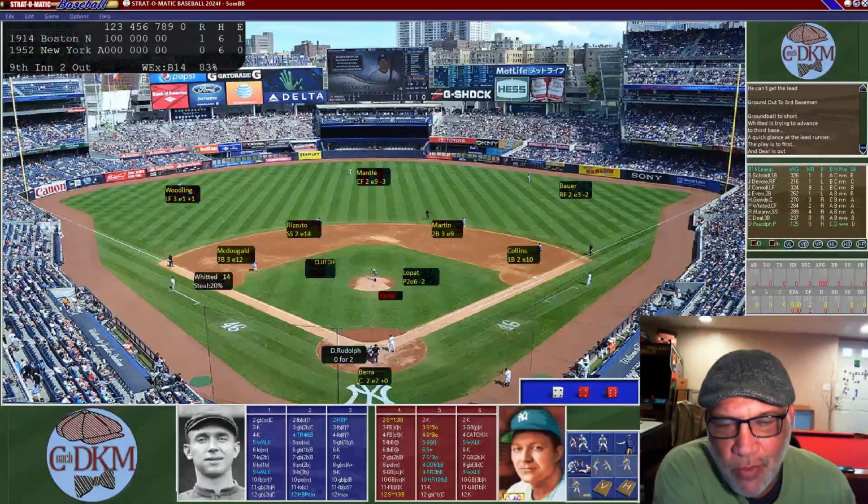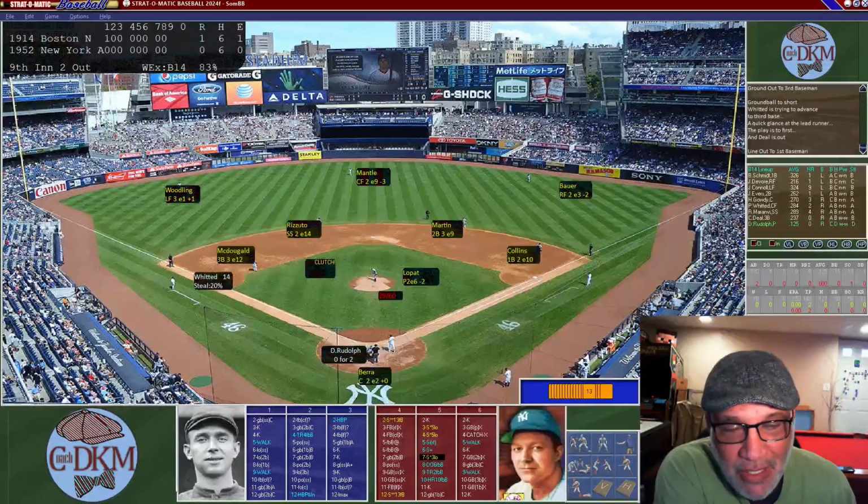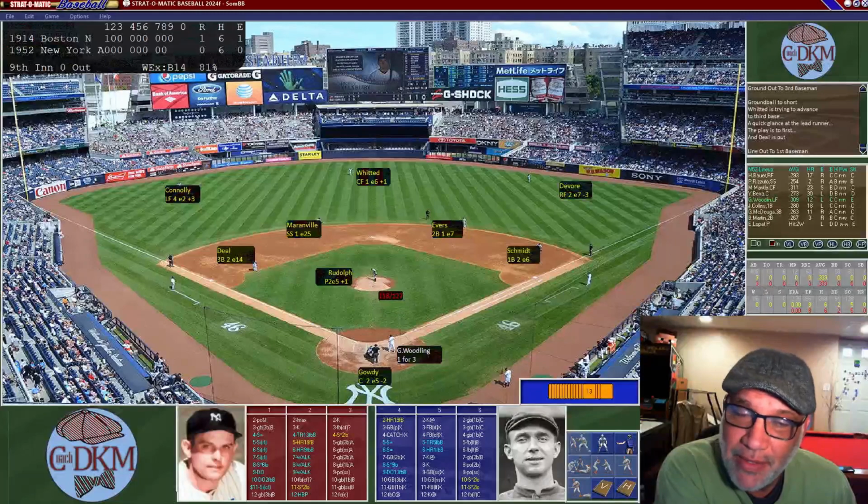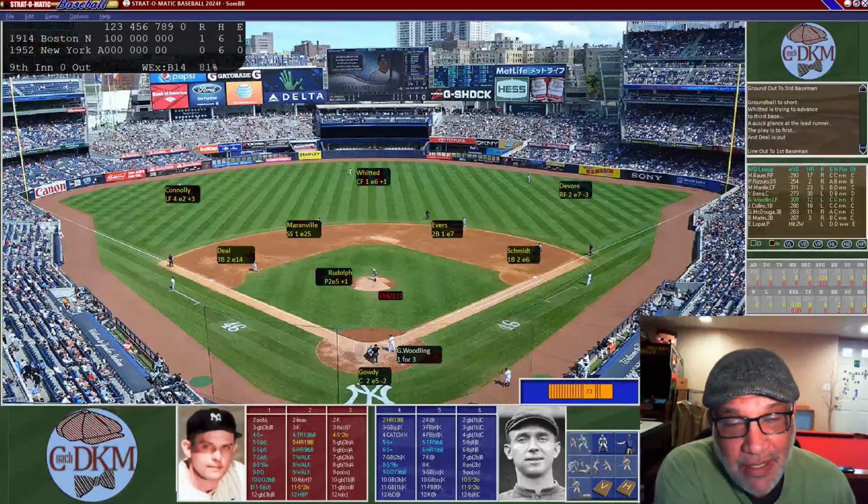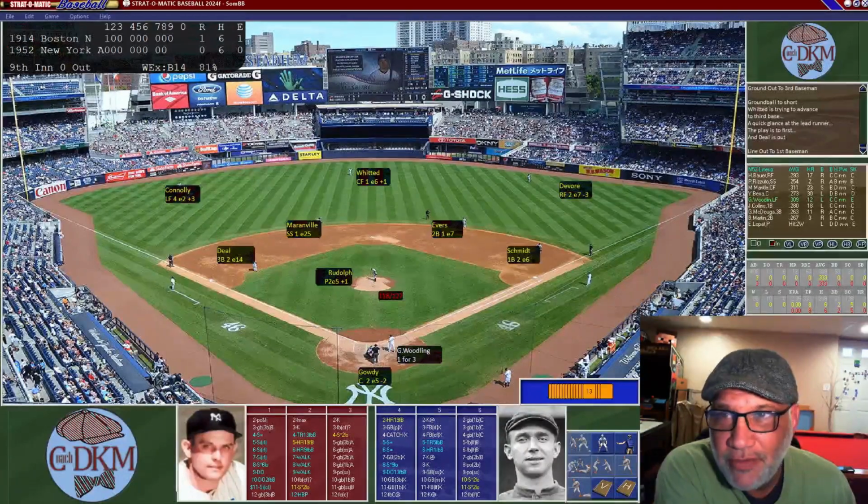And now Dick Rudolph is up, the pitcher. They are going to let him hit. He needs a 1-3 for his single. It's going to be a 13, so that's going to be an out. So they are obviously going with Rudolph to try to get the complete game shutout here. As that ends the top of the 9th, we go into the bottom of the 9th.